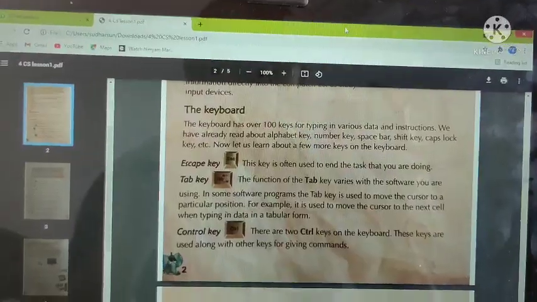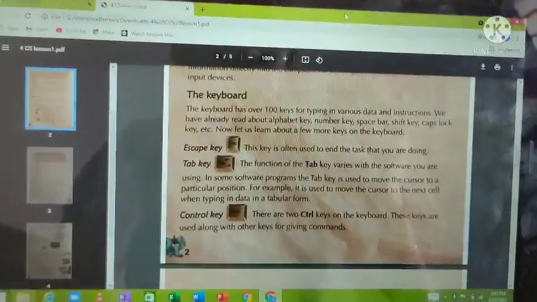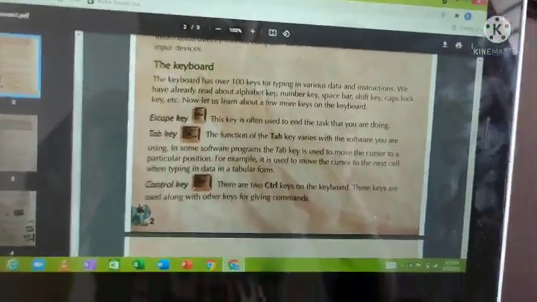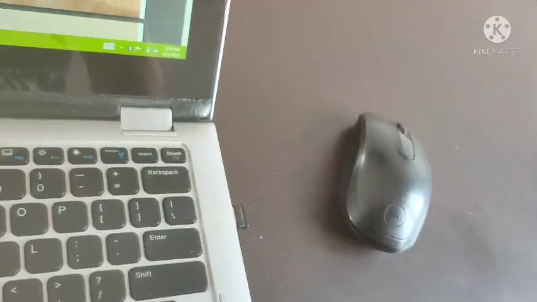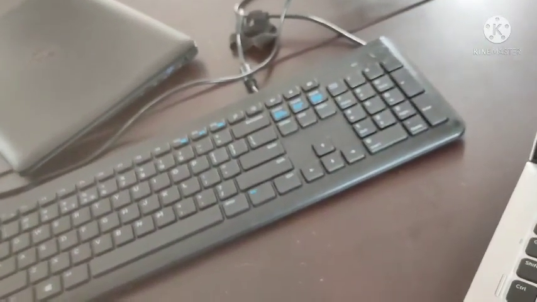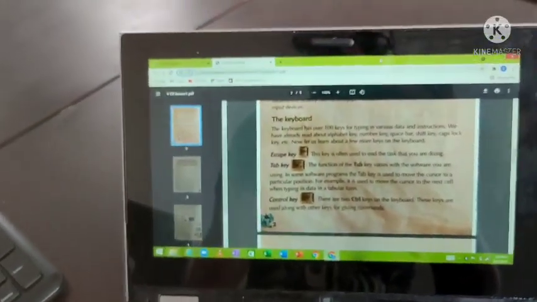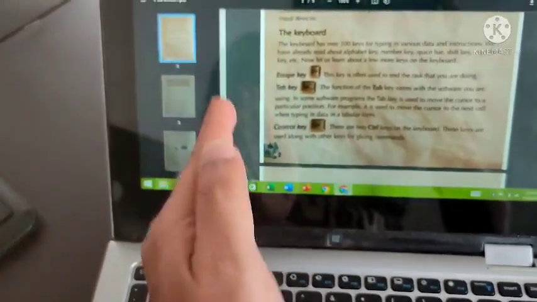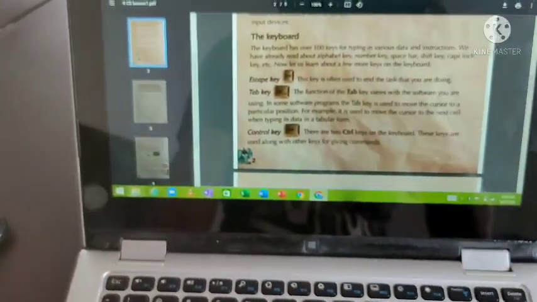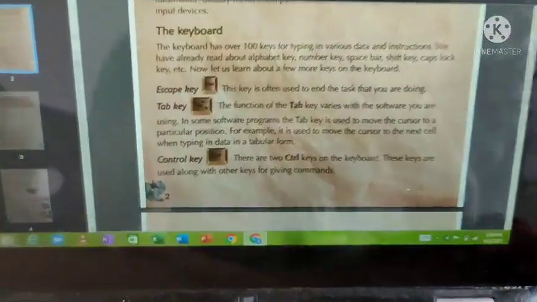Okay. It helps us to move the cursor to a particular position. For example, suddenly your mouse is not working. You want to do all the operations using the keyboard. Is it possible? Yes, it is possible. For that, the tab key helps a lot because it switches between each and every operation. Like a mouse, it works. Okay.